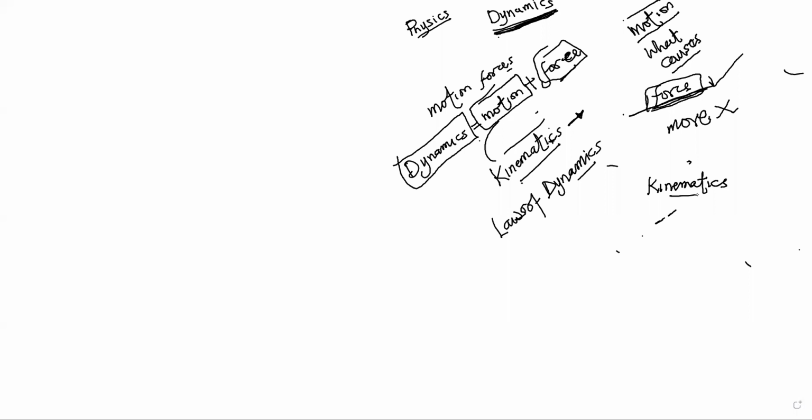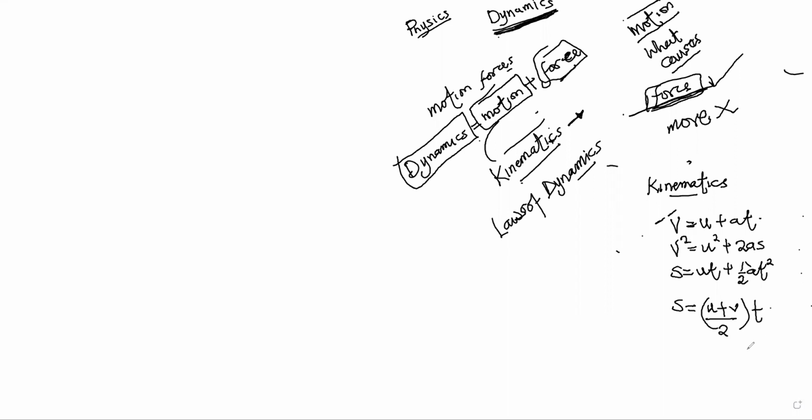We only wrote the equations of motion: V equals U plus AT, V squared equals U squared plus 2AS, S equals UT plus half AT squared, and S equals U plus V all over 2 times T. All these are equations of motion for kinematics, where forces causing the motion are never considered.